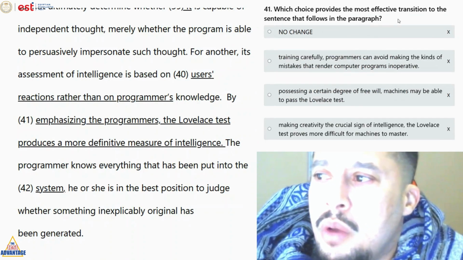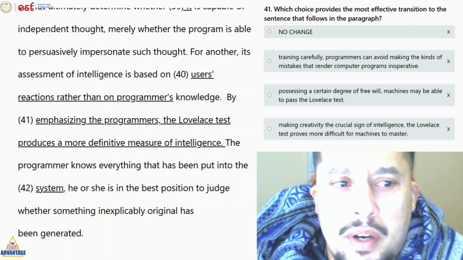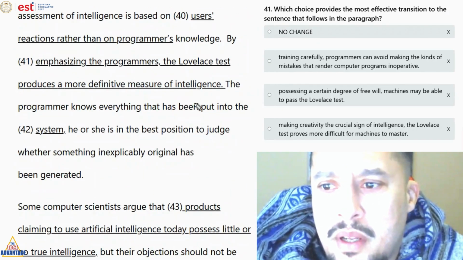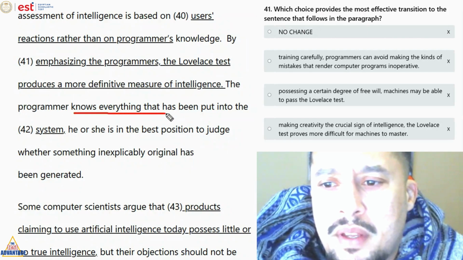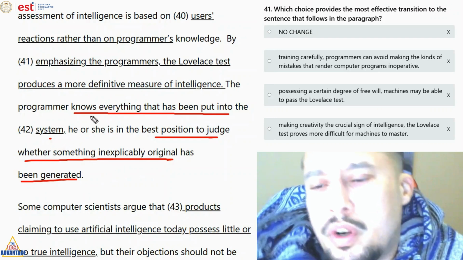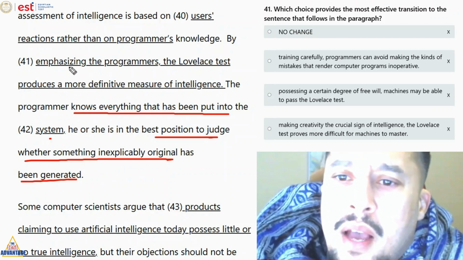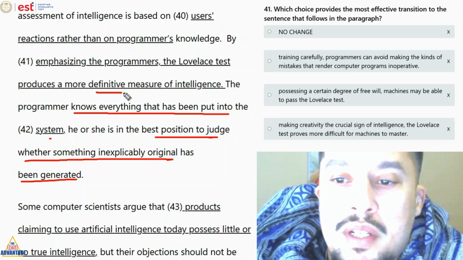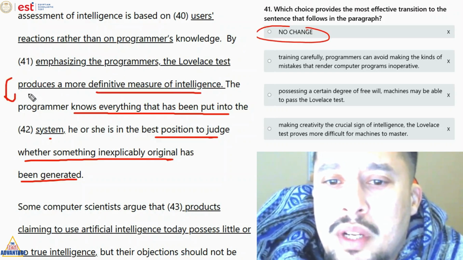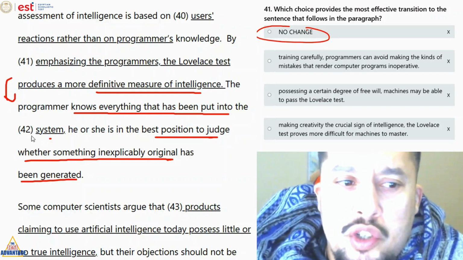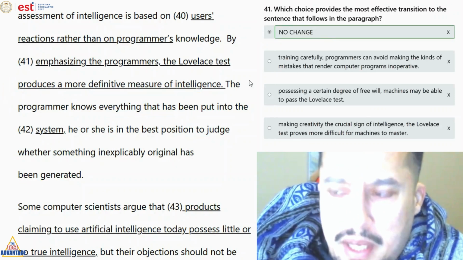Question 41. Which is a transition to the sentence that follows in the paragraph. مش هنخلص من موضوع transitions ده. مش هنخلص. The programmer knows everything that has been put into the system. He or she is the best position to judge whether something inexplicably original has been generated. Okay, so البروجرام يعرف كل حاجة عن السيستم. By emphasizing the programmers, the Lovelace test produces a more definitive measure of intelligence. صح؟ عشان بيقول لنا بقى Lovelace test ده بالprogrammers عارفين what's good, what's bad, اللي شغال, اللي مش شغال. So here we're going to go with answer A. باقي الإجابات هيبقى off topic.